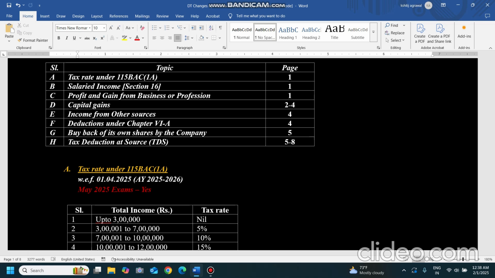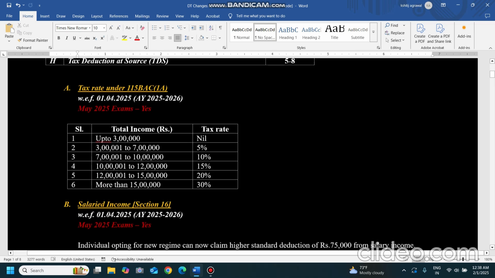Coming to the first thing, tax rates. Section 115BAC(1A) pertains to the new regime. So what is happening over here? In the act it is mentioned that they have introduced new slab rates. Earlier it was up to 3 lakhs, 3 lakhs to 6, 6 to 9, 9 to 12, 12 to 15, and above 15.